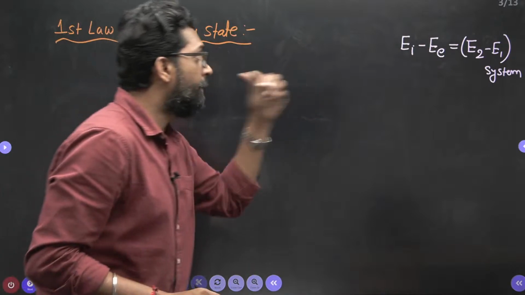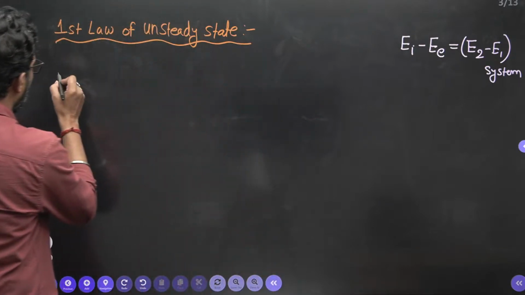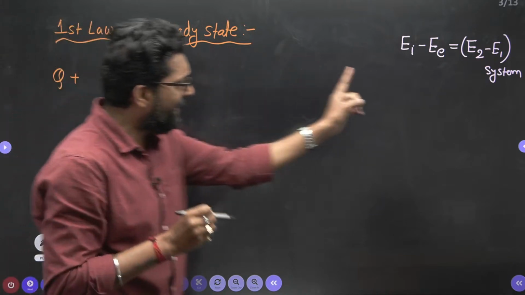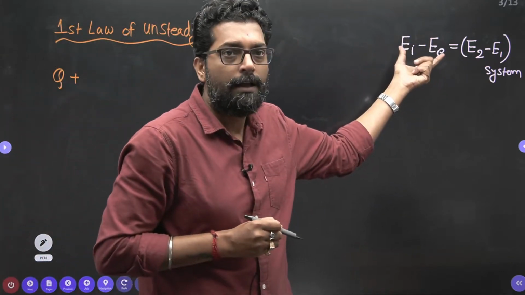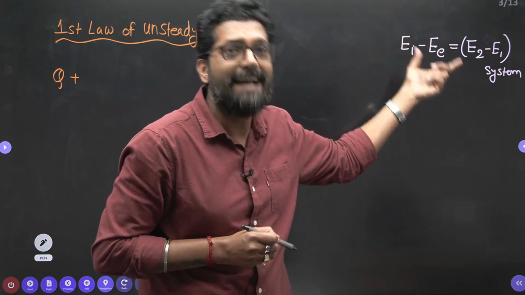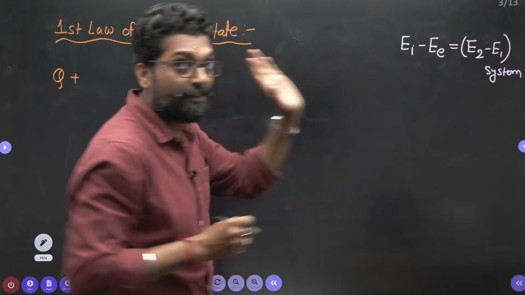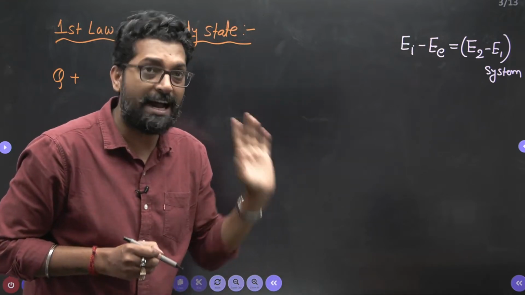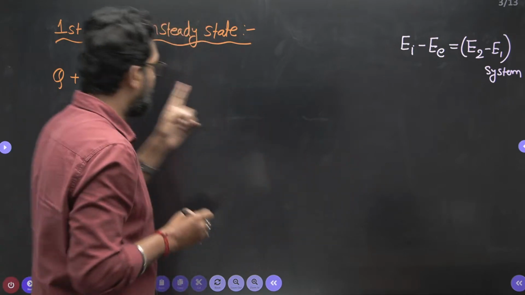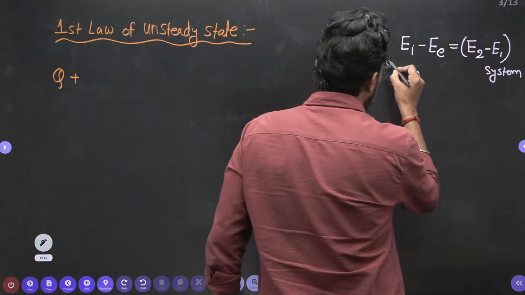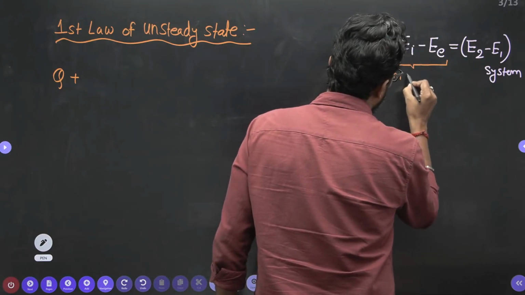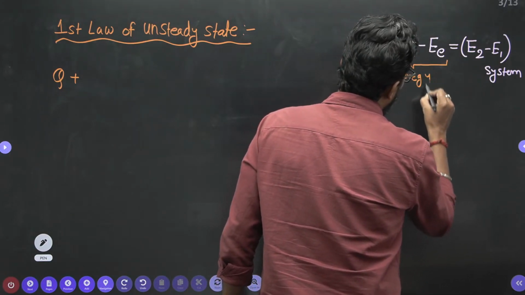So in this form, energy in is in the form of heat Q plus the energy in. This is the energy transfer, and this energy transfer is due to mass, due to heat and due to work. In this process, there is no work transfer. Charging or discharging, there is no work transfer in this case, but there may be heat transfer. So this is your energy transfer.